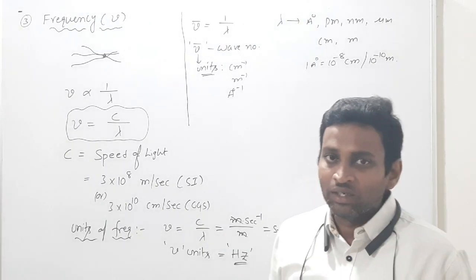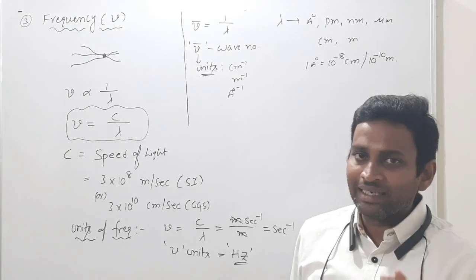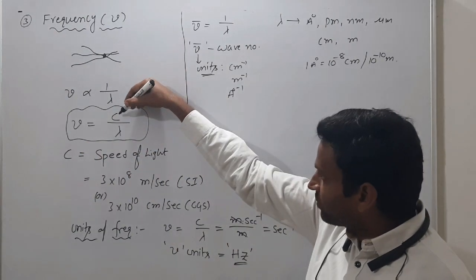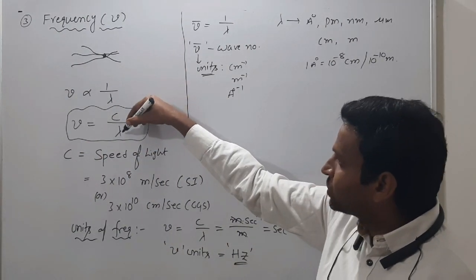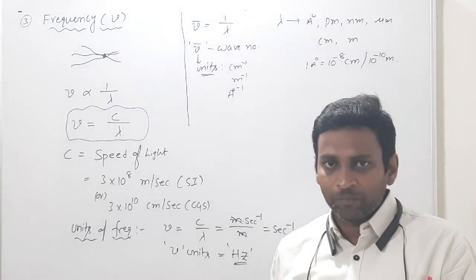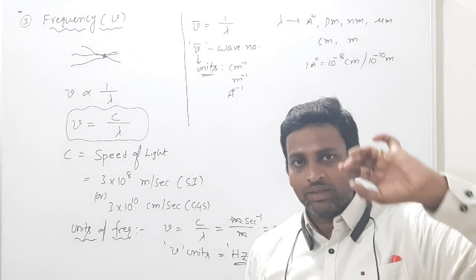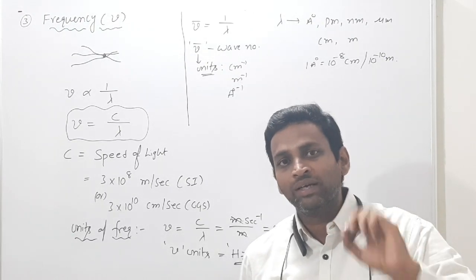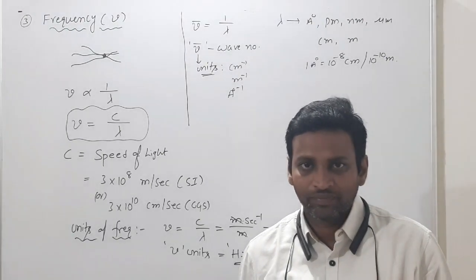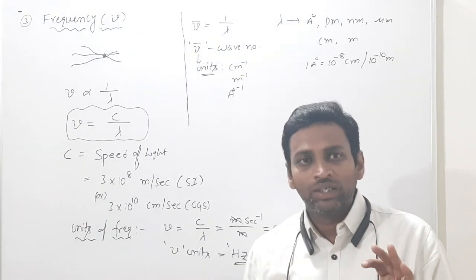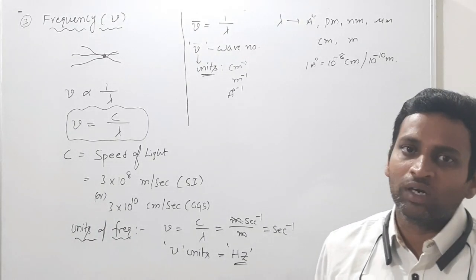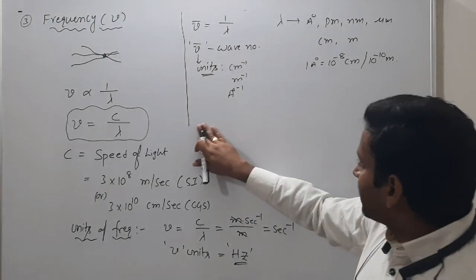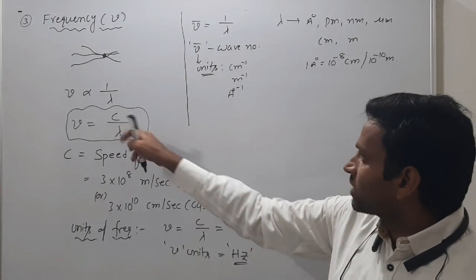Do one thing: always consider the speed of light in meters, and the wavelength or wave number given in meters. So nu is equal to c by lambda.